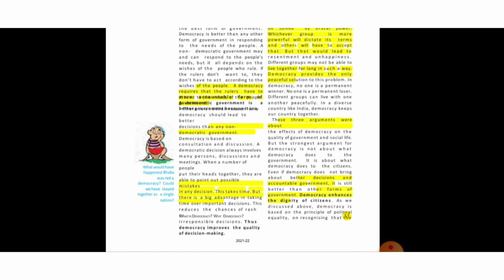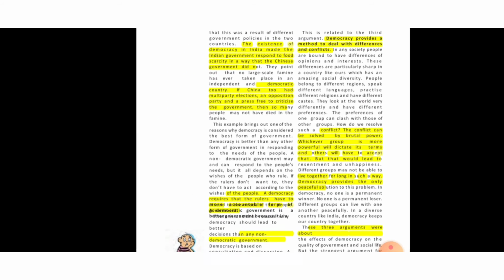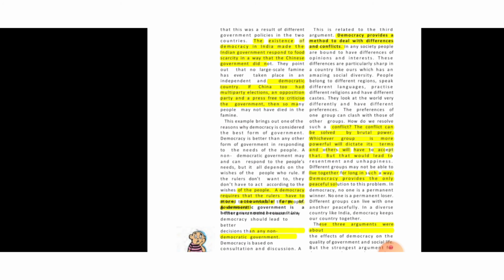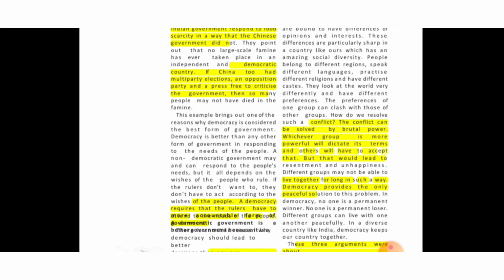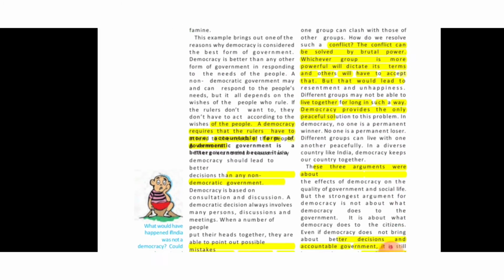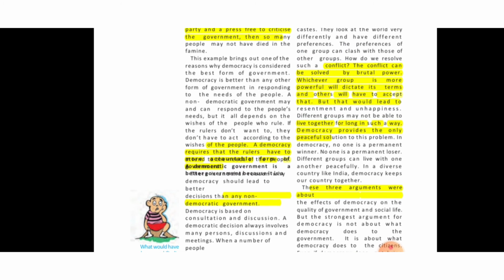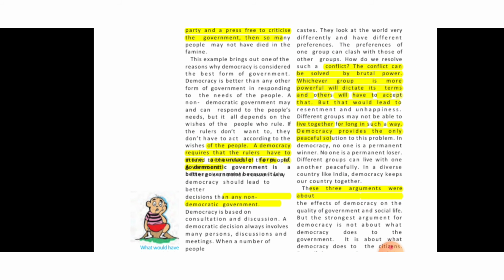Moving ahead, democracy provides a method to deal with differences and conflicts. Here again, a conflict can be solved by brutal power, as we see in China with its non-democratic attitude. It could not tackle its problem very effectively. But India, on the other hand, with the same economic condition, tackled its problem very nicely.